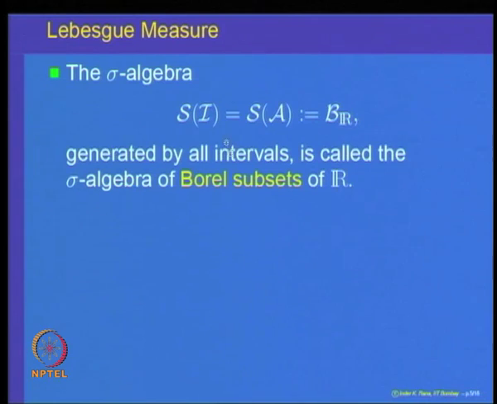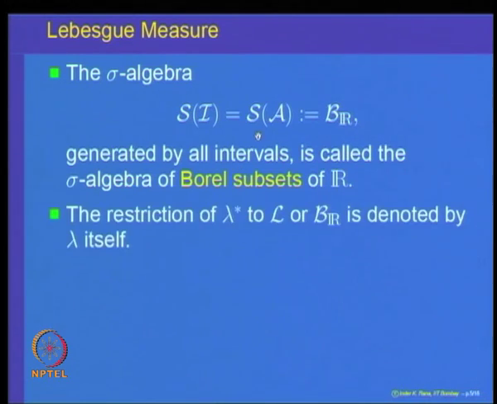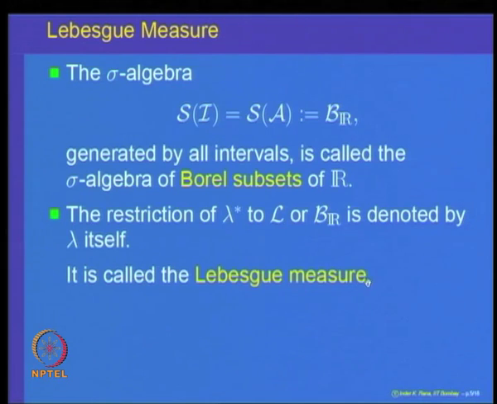The length function in particular is also defined for all Borel subsets, because the sigma algebra generated by A is inside the class of all outer measurable sets, that is L. So, we have that sigma of A, the Borel sigma algebra, is inside the class of all Lebesgue measurable sets. So, for all Borel subsets, the notion of length is defined. This is called the Lebesgue measure.